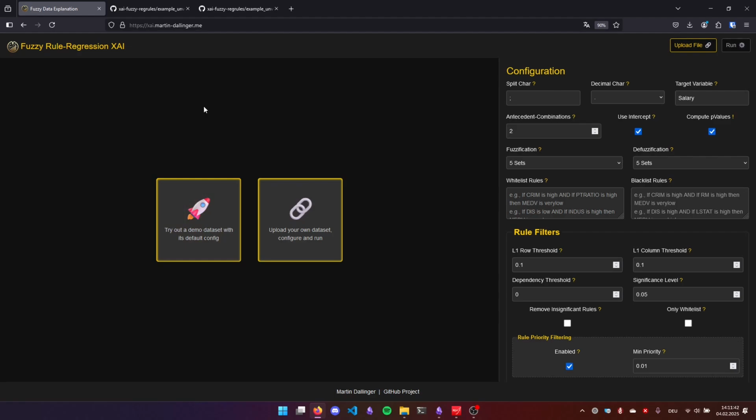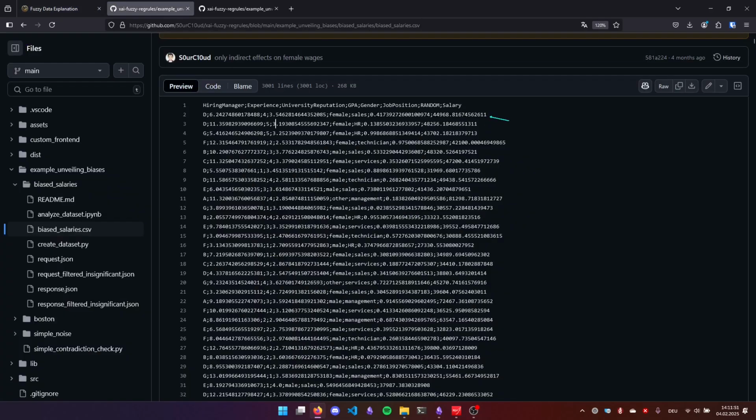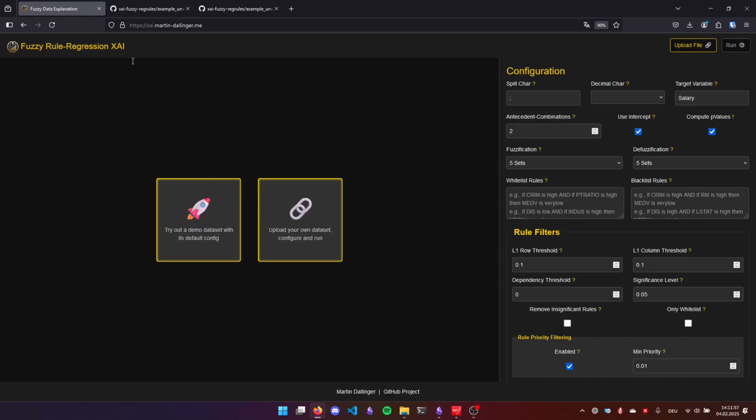As a short disclaimer, as of right now, this project only works for regression-based datasets. So you need a numerical target variable, for example, in this dataset, we have the numerical target variable salary. For other datasets, you might be able to transfer them to a numerical dataset. For example, if the target class is binary, you can transfer it to 0, 1. This is a small workaround. Or if there are multiple classes, you can check out the differences between the classes. So there are different approaches to go.